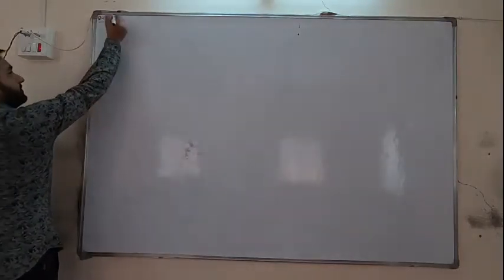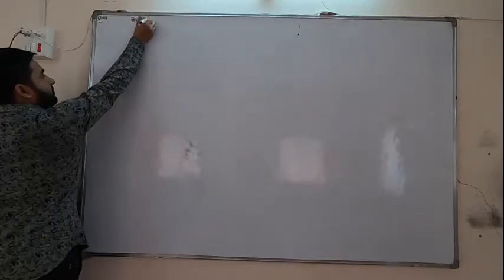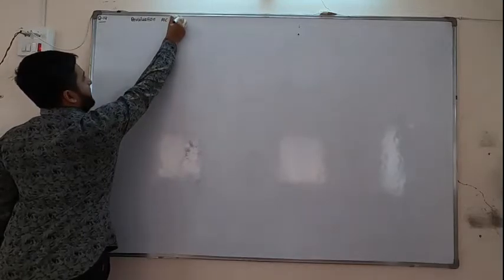Question number 40. Revaluation account. Draw it for 12 lines.